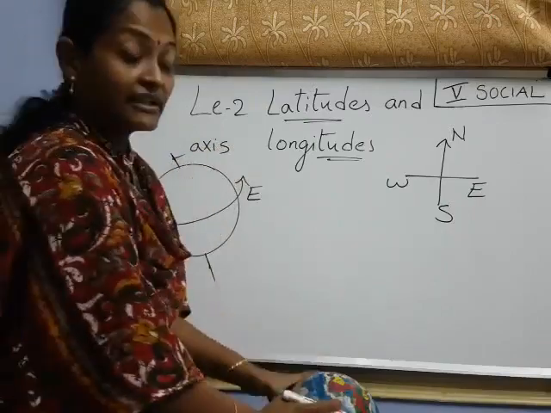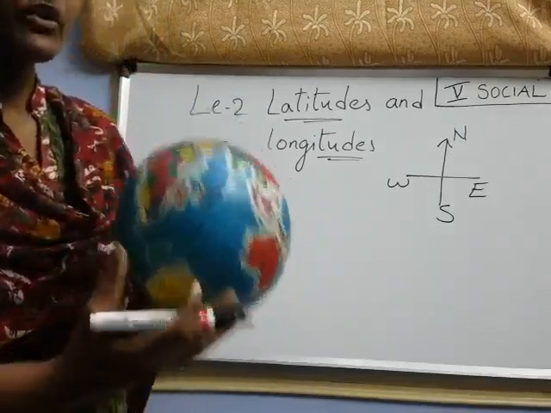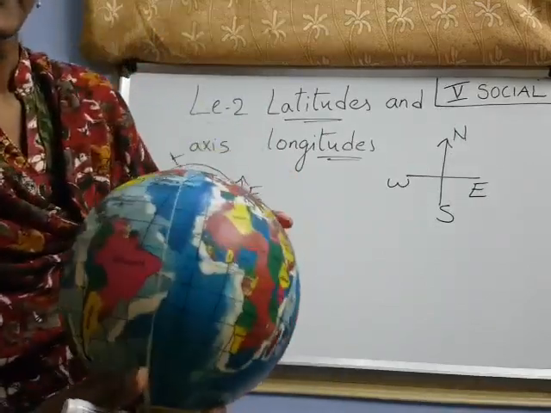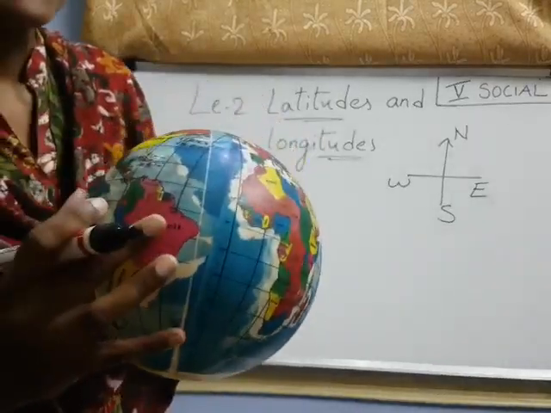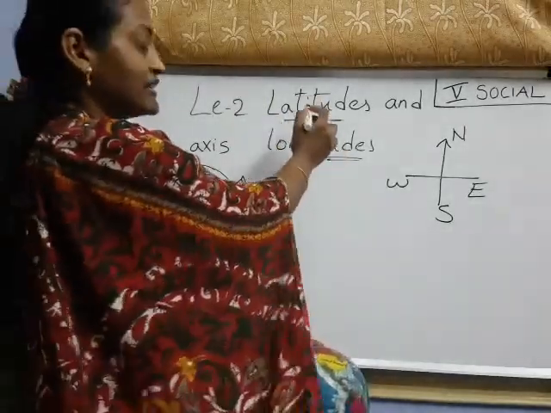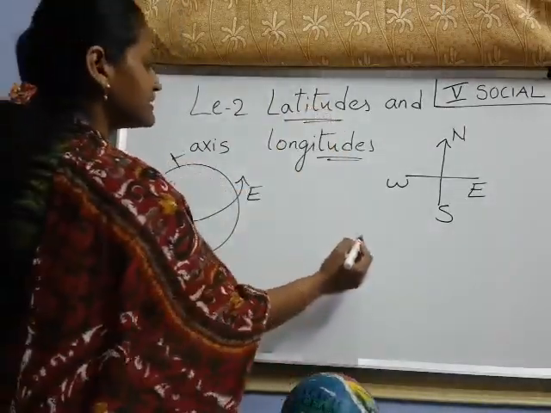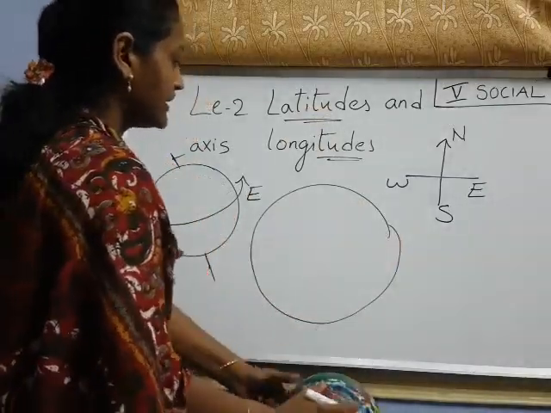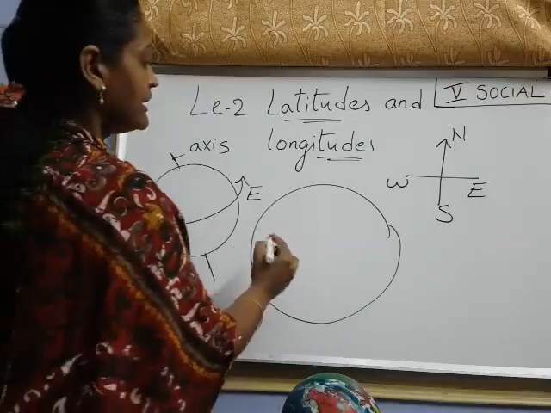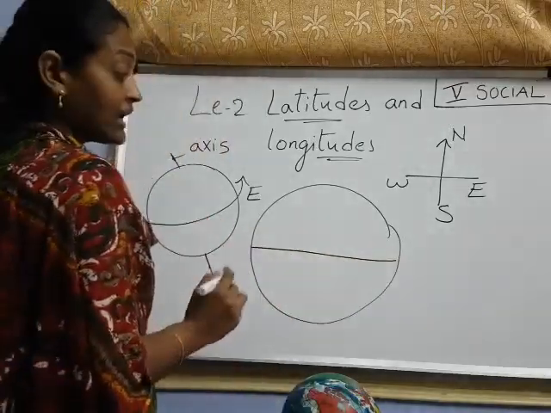I said that the earth, meaning the model of the earth, the globe, has some imaginary lines on its surface. Those lines, I said, are latitudes and longitudes. Now, think this is our earth. Imagine the earth is having exact lines.